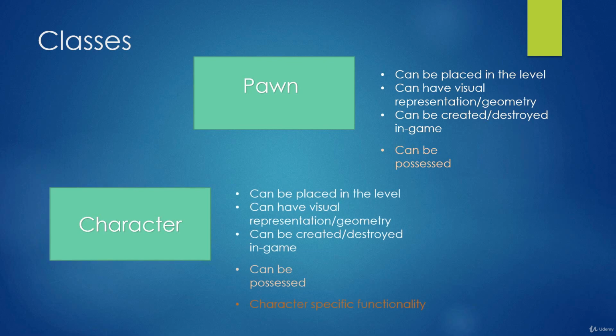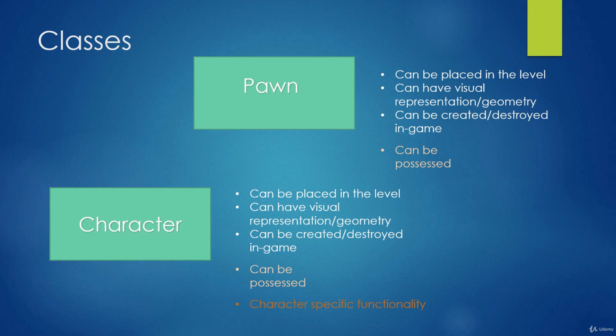Let's take a look at the character. Now the character is a pawn, and the pawn is an actor. So we can also say that the character is both a pawn and an actor. And because it's an actor, it inherits actor-specific functionality. It can be placed in a level, can have geometry, and it can be created and destroyed in-game. Now, because the character is also a pawn, it can be possessed, and you can use user input to move it.